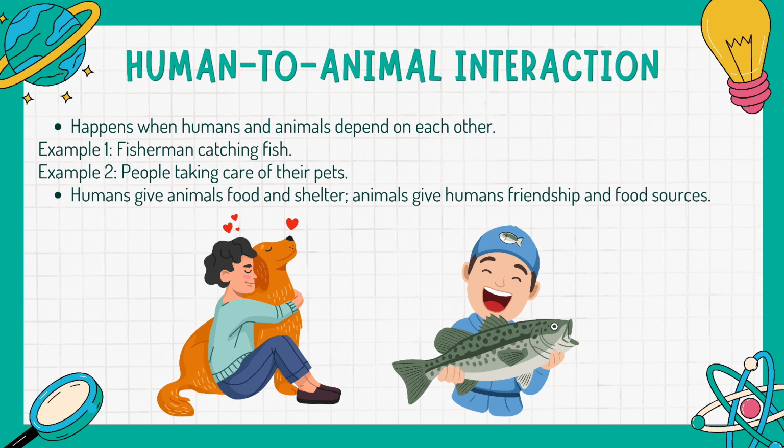So another example naman, when people take care of their pets, like dogs and cats, or birds, or iba pang mga pets, that's an interaction. So if a human gives animals food, water, and shelter, in return, nagbabalik yung mga animals natin ng friendship, ng joy, ng love, and sometimes food. So when you feed your puppy or your other pet, or play with your cat, you're actually showing a human to animal interaction. Again, kapag human to animal interaction, nakikipag-usap ka or naalagaan mo yung mga animals.